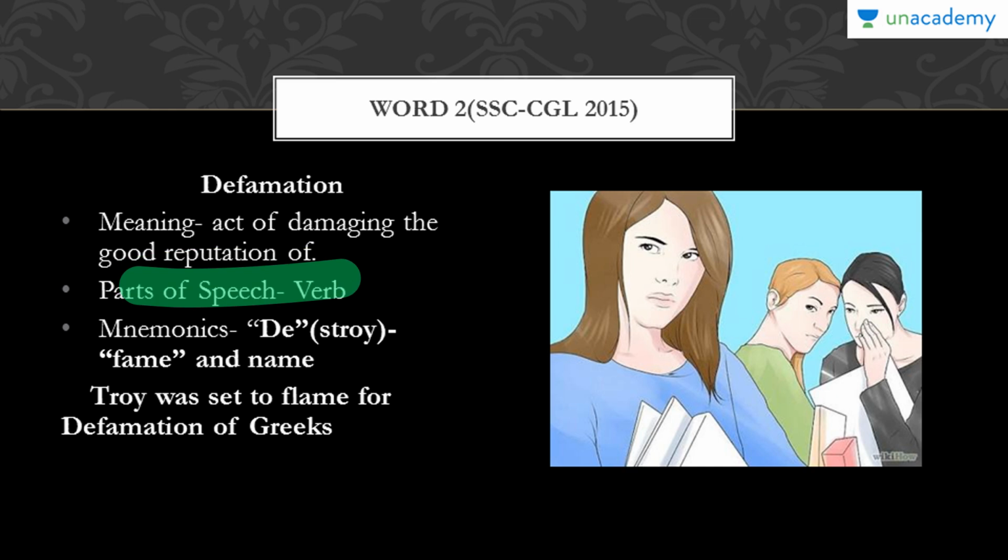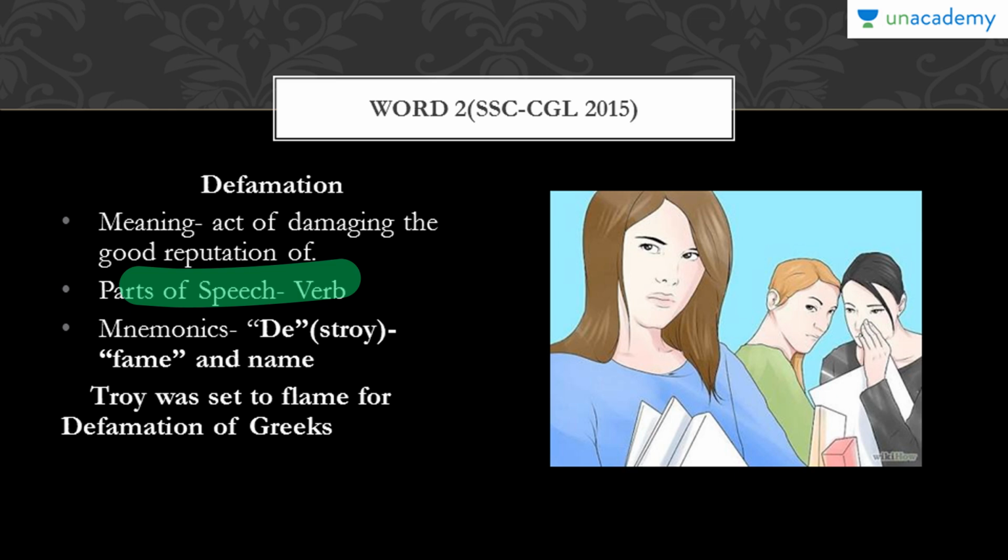Part of speech is verb, and the mnemonic I have developed for this word is D, and in brackets Troy, fame. Whenever we use this D, we actually mean the opposite of the word that follows it.